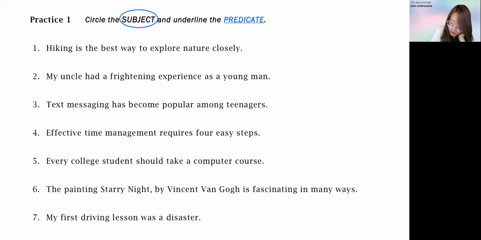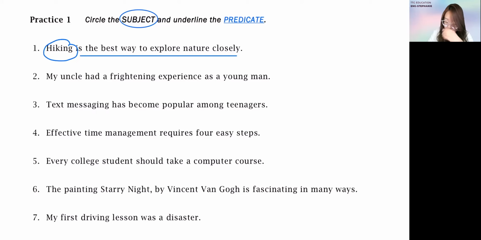We are talking about hiking, so we circle it because this is the subject. What is it about? It's about hiking. Okay, and the remaining portion, is the best way to explore nature closely, is your predicate. It is about something about the hiking. Hiking is what? Hiking is the best way to explore nature closely.